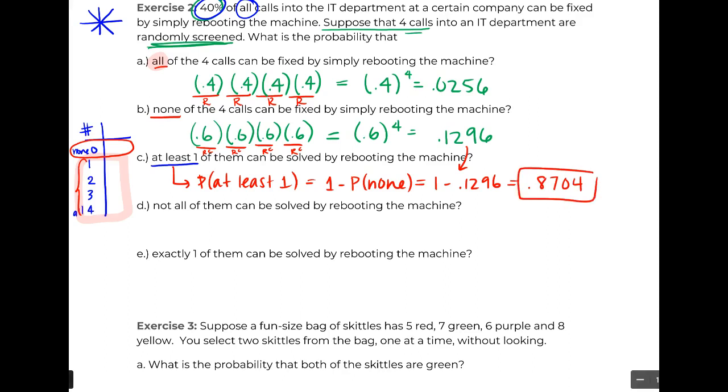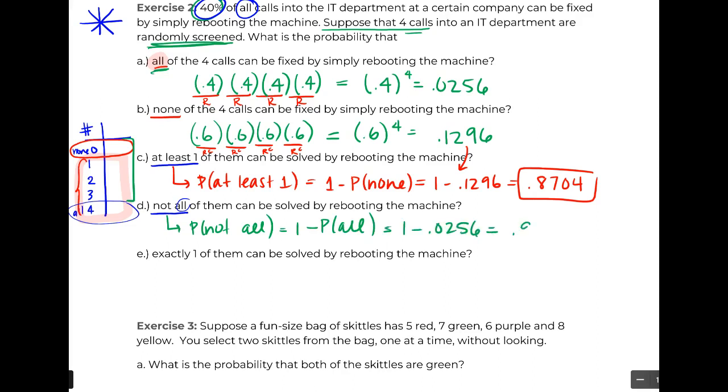The next question is similar. This asks about not all. So all by itself would be this. Not all would be all of these things added together, which again is a lot of work, but it makes more sense to just do this. Since not all is the complement of all, and we've already done all up in part A, we're just going to subtract off that value.